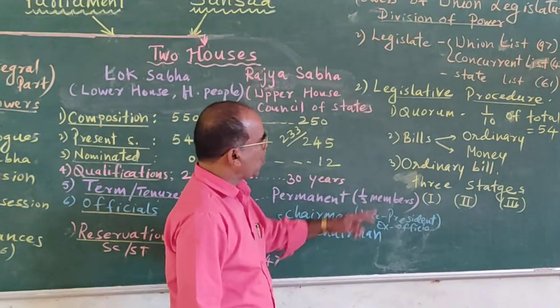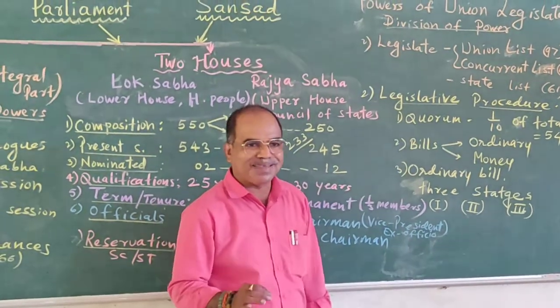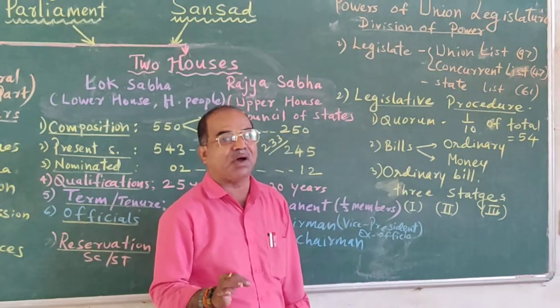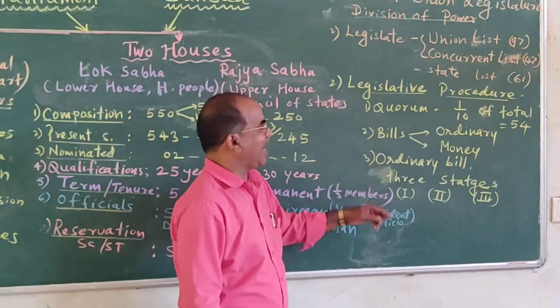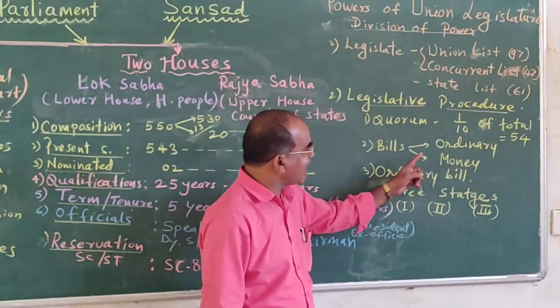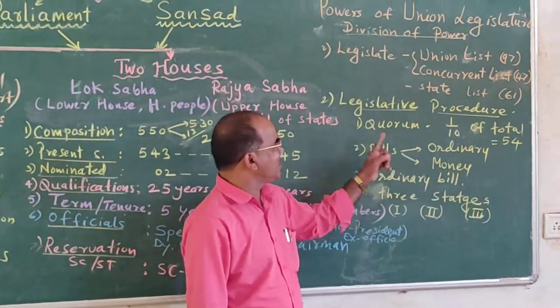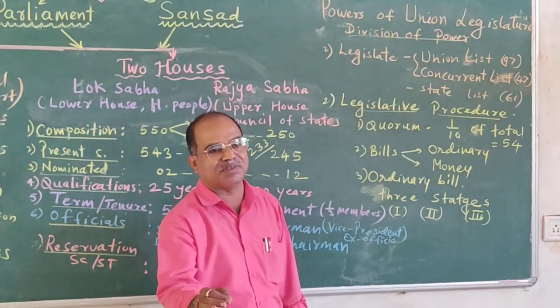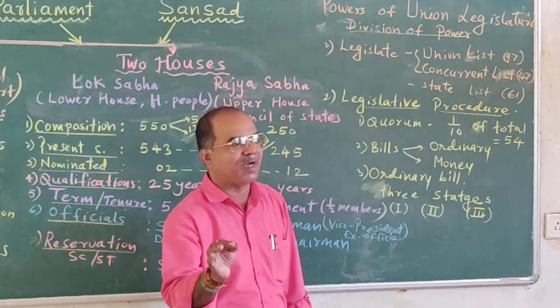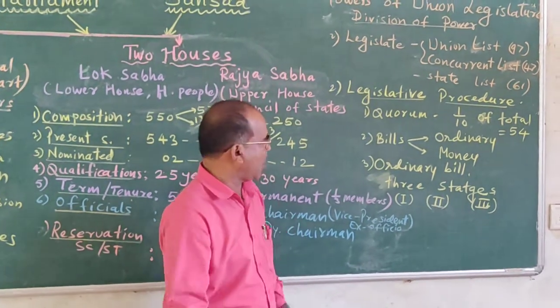So first is quorum. What is quorum? Quorum means the minimum strength of the Parliament to run the business. According to the Constitution, 1/10 of the total members is the quorum of the House. To start the business of the House, a minimum of 1/10 members should be present in the House.